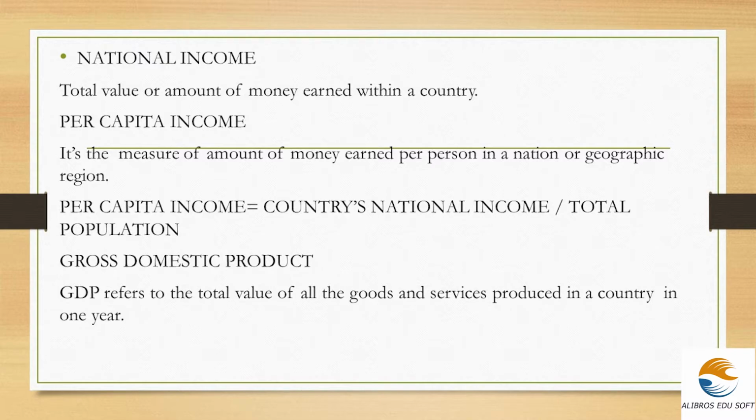GDP refers to all the goods and services produced in a country, and it is calculated per year. Every year GDP will be calculated. So when we say GDP, it will be of 1 year. These are the most important terms related to this chapter.